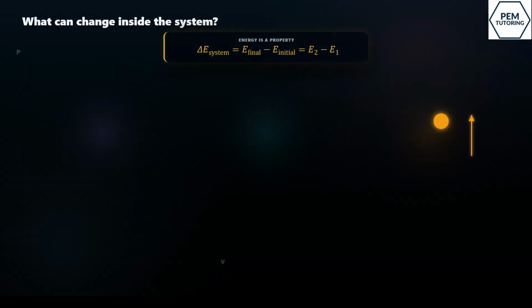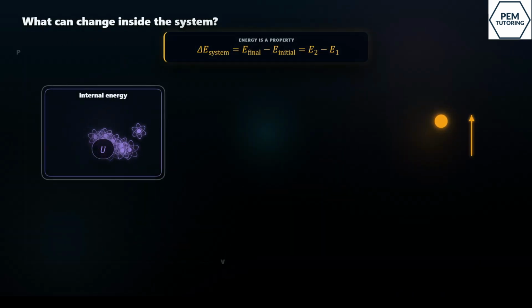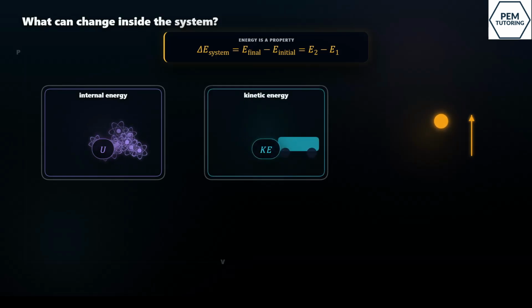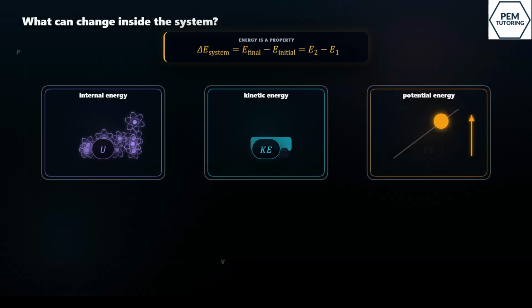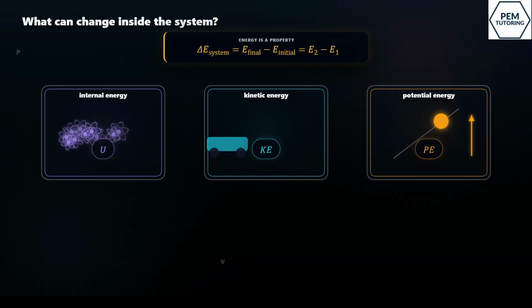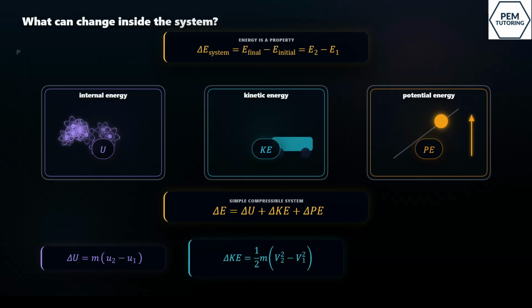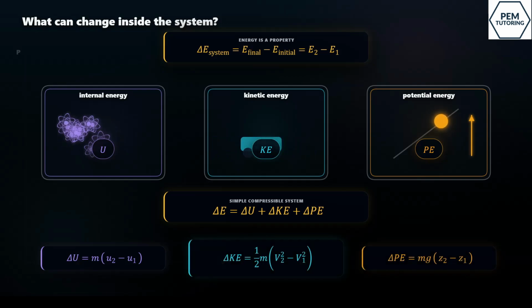Inside a system, different kinds of energy can change. Internal energy is the energy stored at the molecular level. Kinetic energy is energy due to the motion of the whole object. Potential energy is energy due to height or position. So for a simple compressible system, we often write delta E equals delta U plus delta KE plus delta PE.